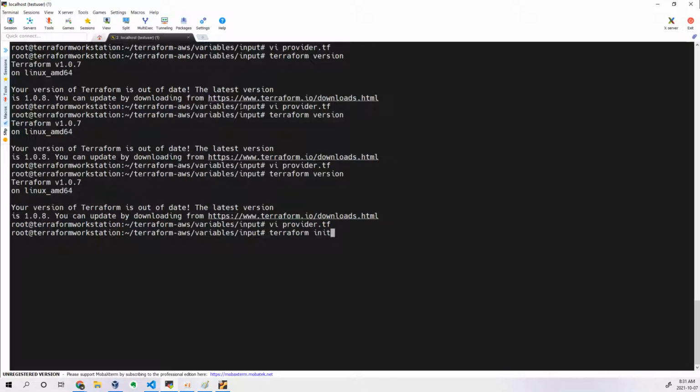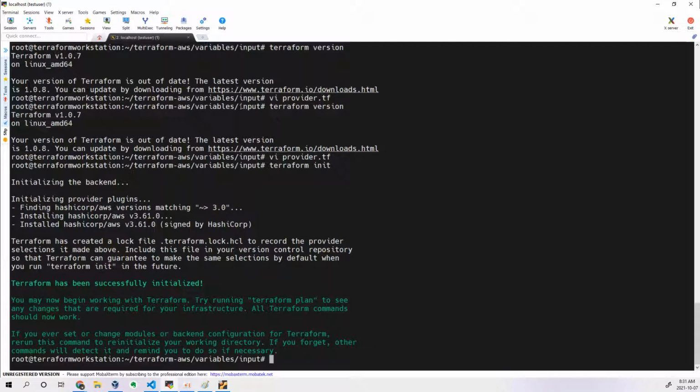Terraform init. You can see now it works. Why? Because we have written something like greater than or equal to, which means that if the Terraform version is 1.0.3 or greater than that, it should accept. So it is accepting me. So this will be really helpful for your production.